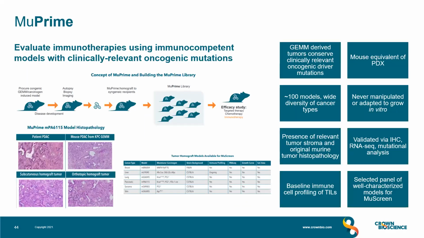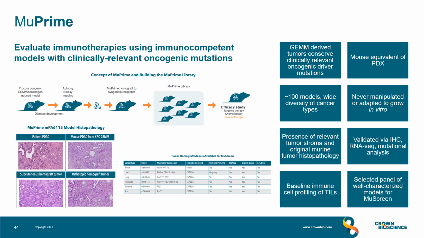As mentioned, one of the limitations of syngeneic models is the limited number of models available and the lack of relevant driver mutations. Genetically engineered mouse models, which have high correlation to the clinical disease, are slow, spontaneous tumor models, which can be time-consuming and inefficient for pharmacological or efficacy studies, especially large studies, but they do carry relevant tumors and mutations. The MuPrime platform was therefore created to take advantage of this huge collection of GEM models to streamline